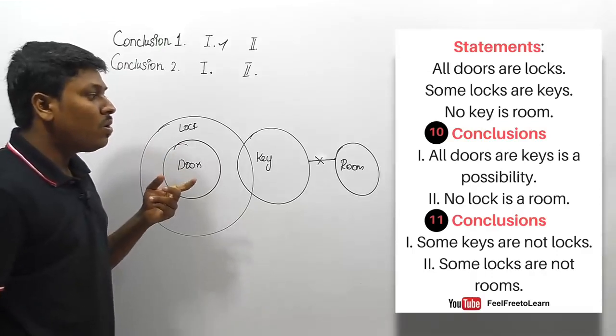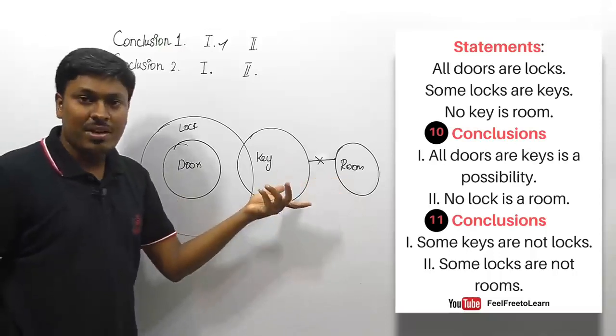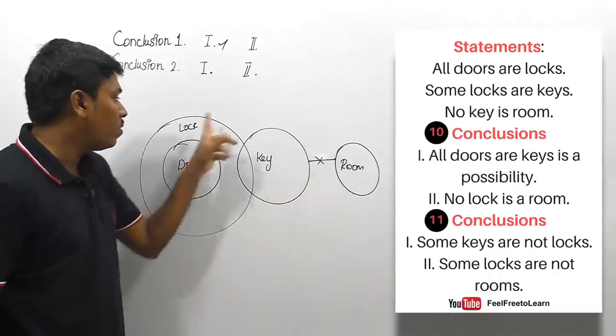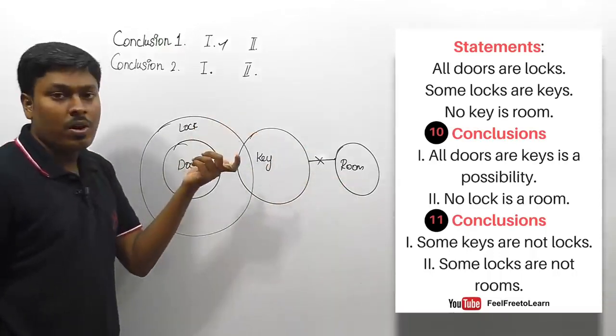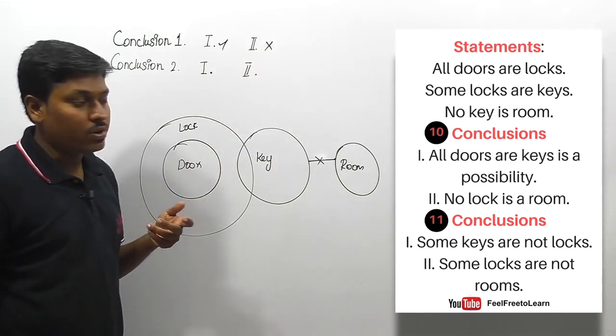Second conclusion, no lock is a room. Friends, I have just told you there is a possibility of connecting room and lock, and they are saying that no lock is room, which is not correct. So we can say that the second conclusion does not follow.